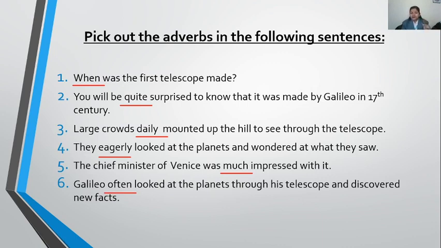As it is an adverb of frequency, that is why it is placed between the subject Galileo and the verb looked at. So what is my adverb in the sixth sentence? Often. Very well, children. After that, you are going to solve all the exercises in the book, so your concept will be more clear.